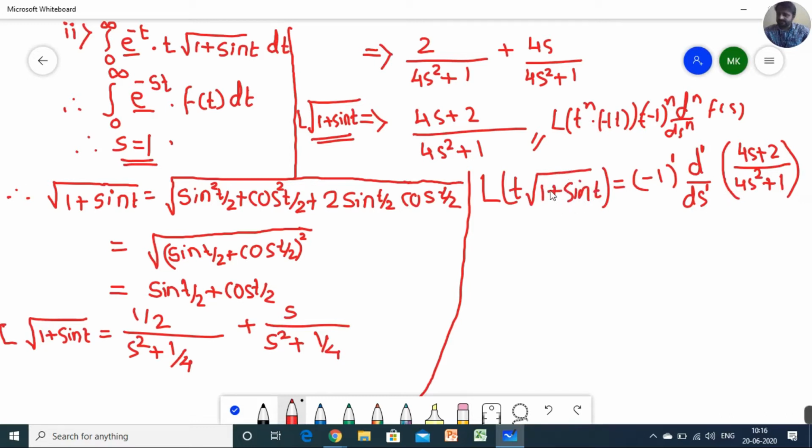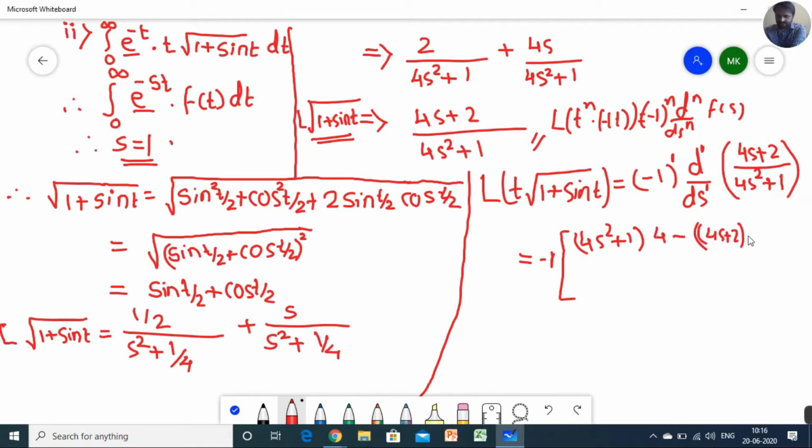Already we calculated the Laplace transform of under root of 1 plus sine t, that is 4s plus 2 upon 4s square plus 1. So we just substituted the value. Now we have to calculate that single derivative. Now this part will become minus 1, or you can write the minus sign. Now take the derivative. So v as it is, 4s square plus 1, and derivative of 4s plus 2 will become 4, minus sign as it is, 4s plus 2 as it is.